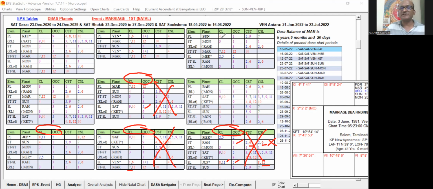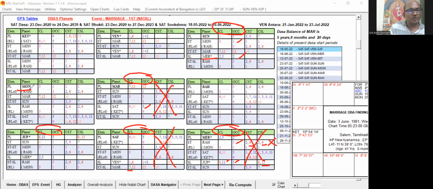Then why not the Sun? Sun planet, fourth lord occupying Lagna. Just focus on CL and OCC. Moon occupying third house and Lagna, third lord occupying Lagna, and sublord is 2, 5, and 2. Sublord is good. So why did the Sun not support the marriage? Then why after Sun only Moon? Moon you can see 3, 1 and 7, 12, 12. Sublord is 3.